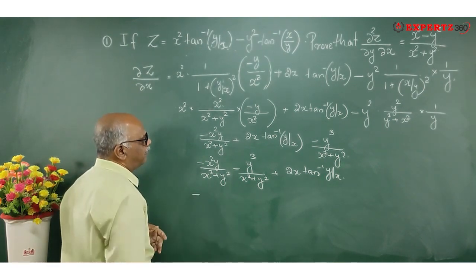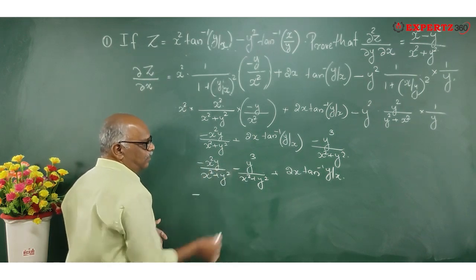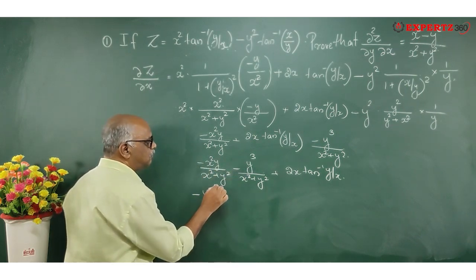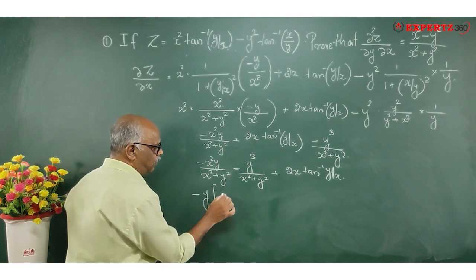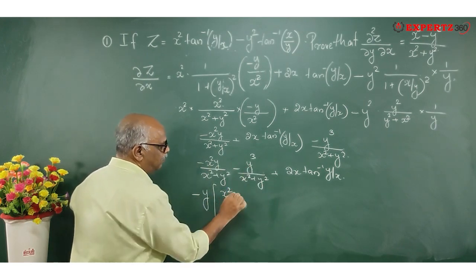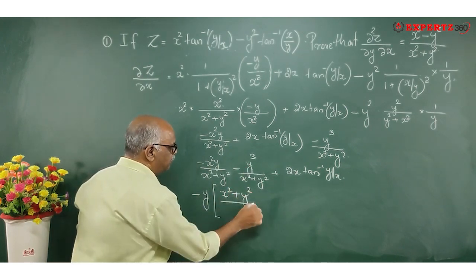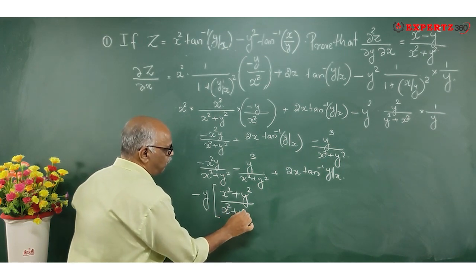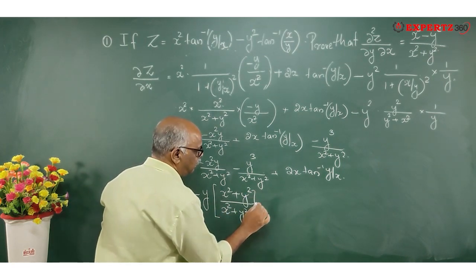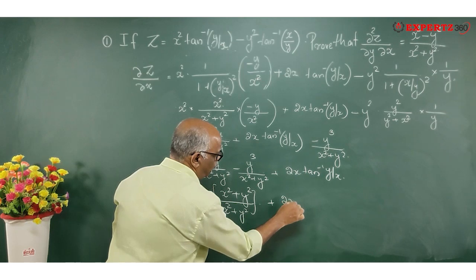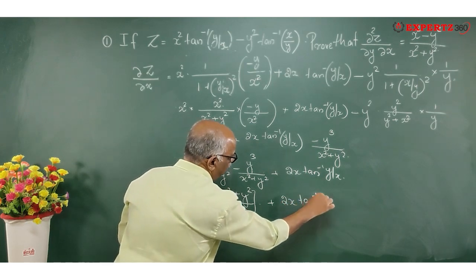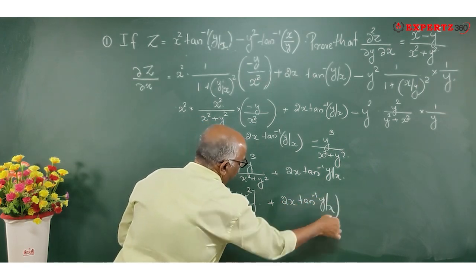Now you see that minus I've taken out, 1y I'll put it out. Now what is this? This is x square remaining over here, and here plus y square divided by x square plus y square, plus 2x tan inverse of y by x.